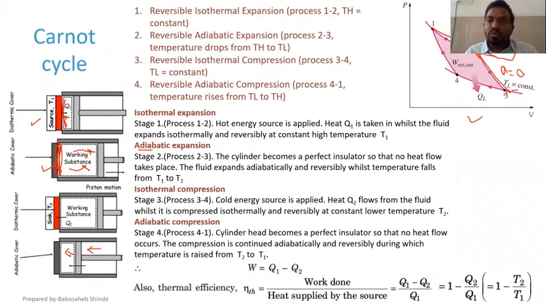So now, to have this isothermal process, the process should proceed extremely slowly. It means the speed of the process has to be extremely slow, then only can you achieve this isothermal process from 1 to 2. And in 2 to 3, there is a temperature drop, but there isn't any transfer of heat out of the system or into the system, and that can be achieved when the process is extremely fast.